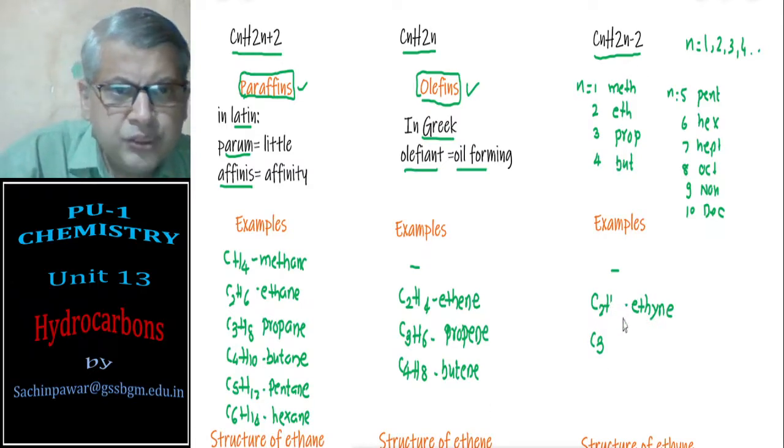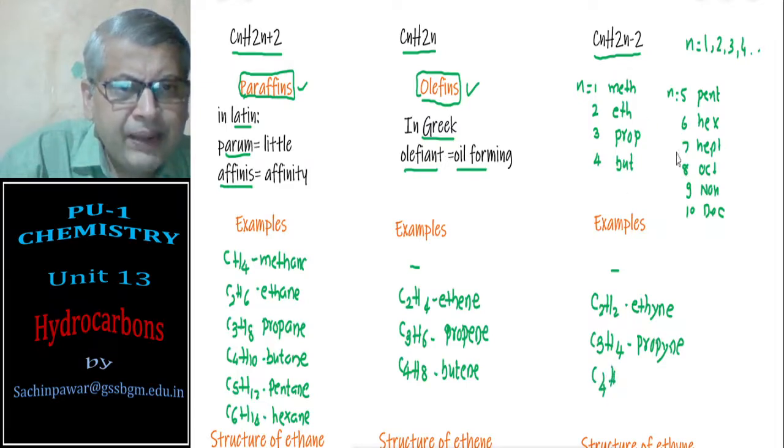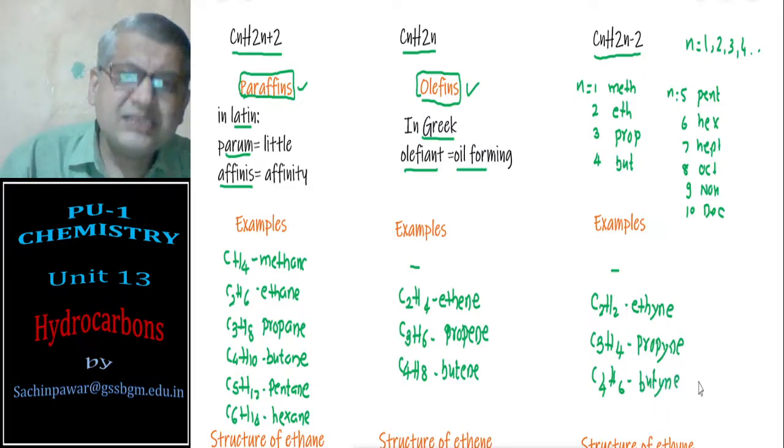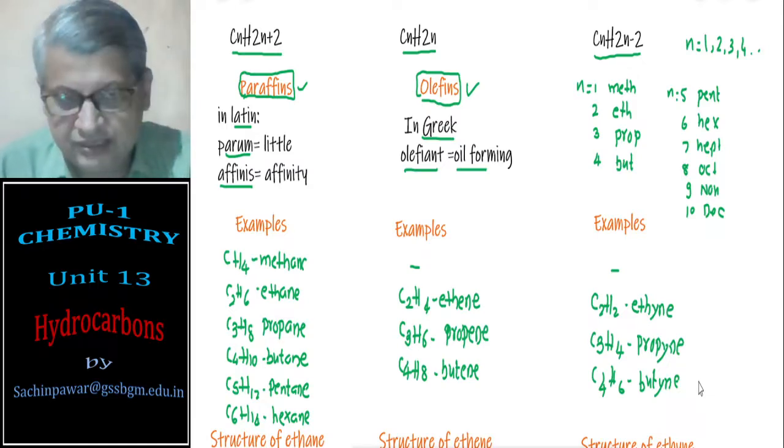So C2H2 is ethyne. C3H6 minus 2 is 4, C3H4 is propyne. C4H8 minus 2, 6, butyne, and so on are some of the examples of alkanes, alkenes, and alkynes.